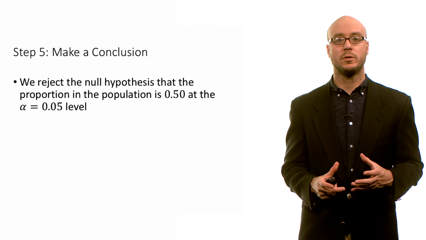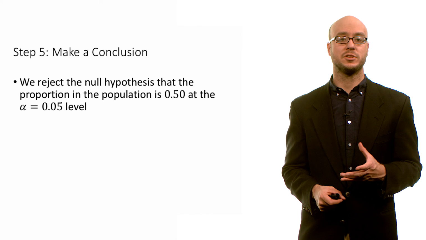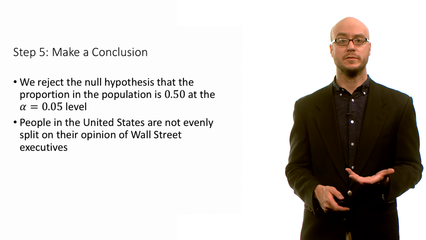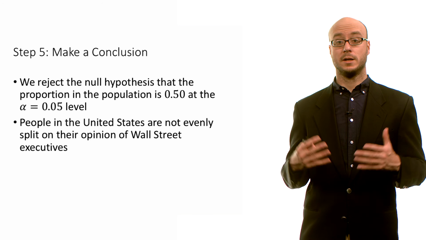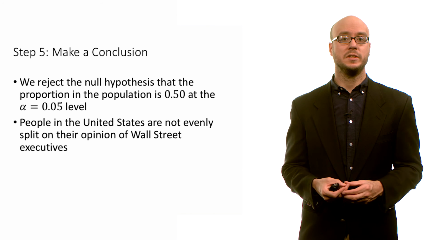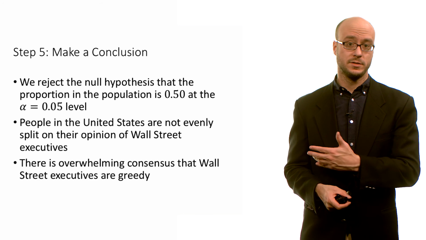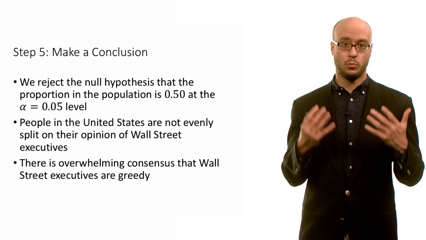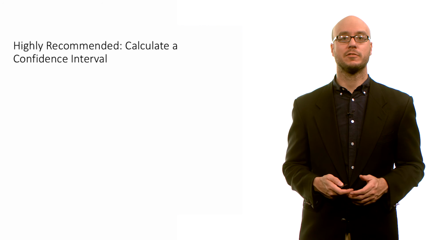At this point, we can make a conclusion. So we're going to reject the null that the proportion of the population is 0.5 at the alpha equals 0.05 level. To put it another way, Americans are not evenly split on their opinion of Wall Street executives. The overwhelming consensus is that Wall Street executives are, in fact, greedy.